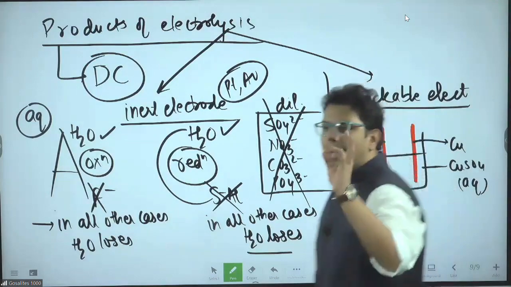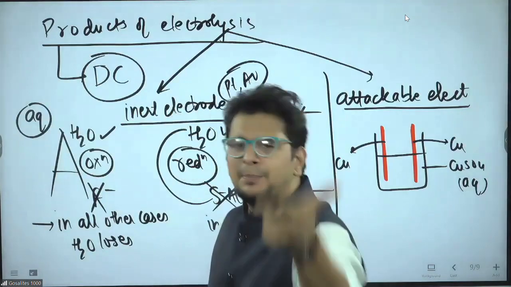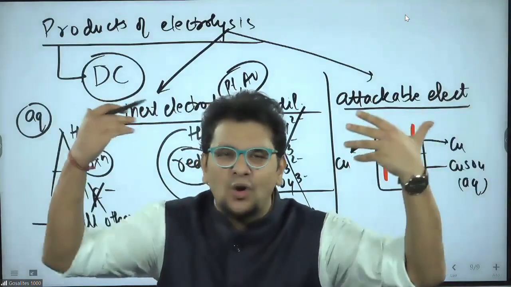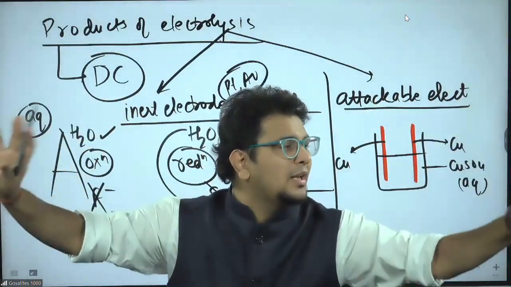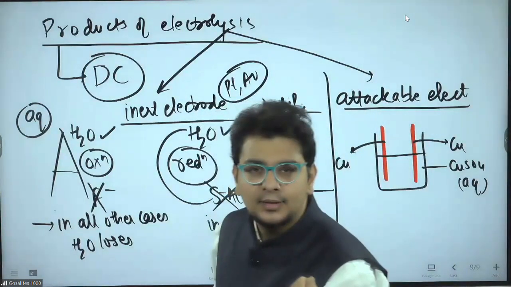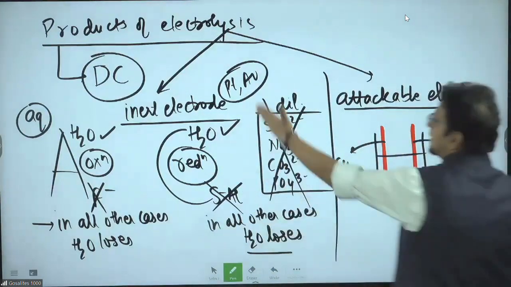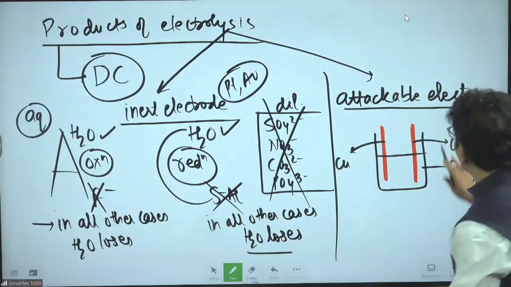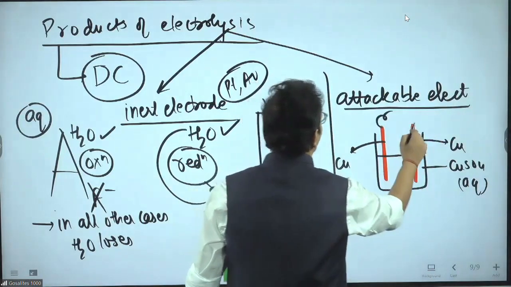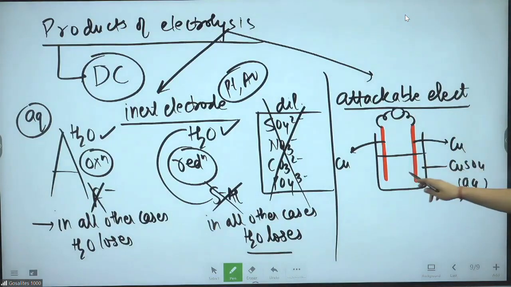Remember HAPPA? Hg, Ag, Pt, Pd, Au. After that, Pt, Pd, Au. These don't even react with oxygen. Only and only aqua regia can react with them. Such kind of electrode, which doesn't react with anyone else, is an inert electrode. In attackable electrolysis, copper is there. Both the times the electrode is the same as the ion in the solution.